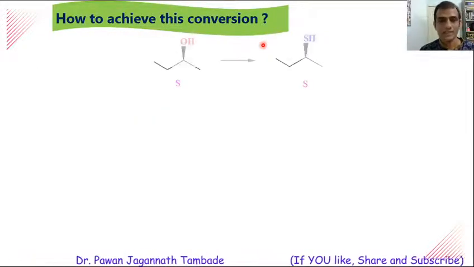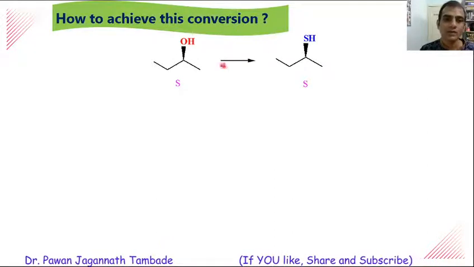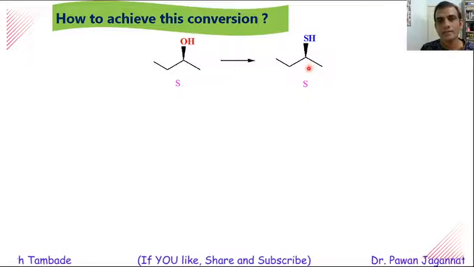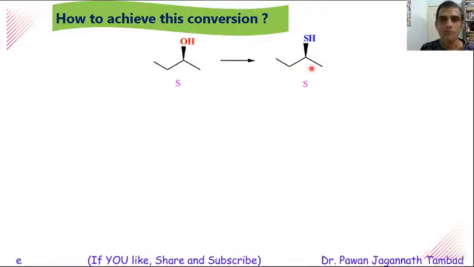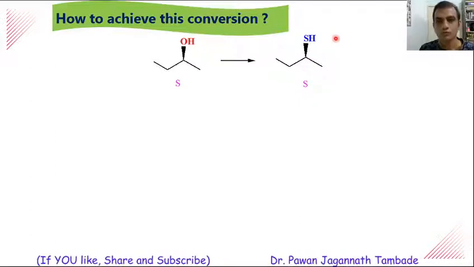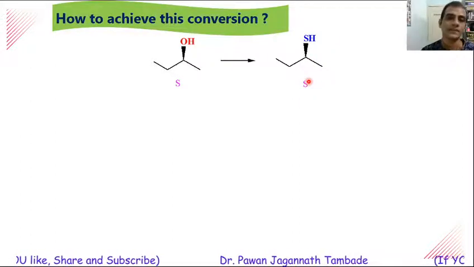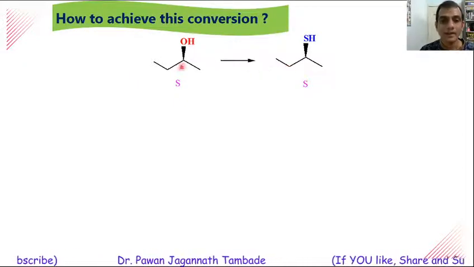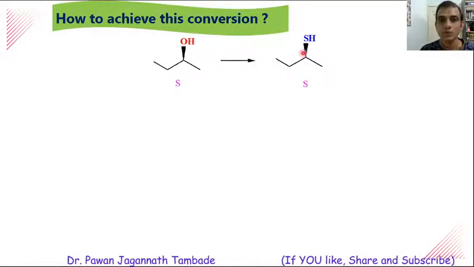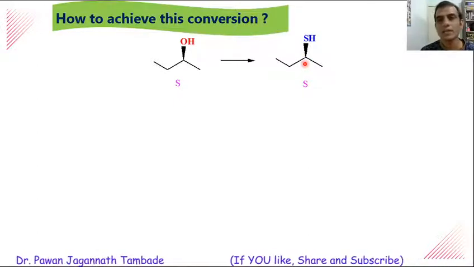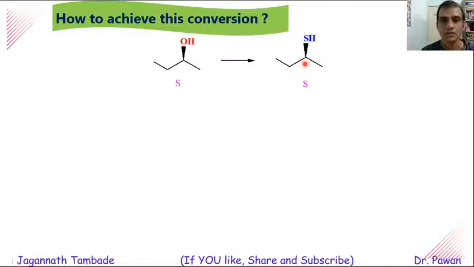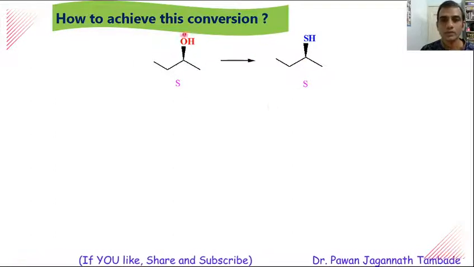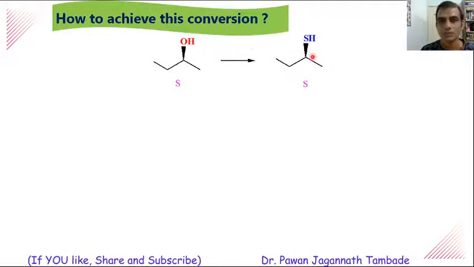Now look at this another example. How to convert this S-2-butanol into this S-2-butanethiol? Now how to do this? If you look at reactant and product, then you will find that the absolute configuration of both is exactly the same, but in SN2 reaction there is always a change in configuration. Now look at the path through which we can convert this into this.